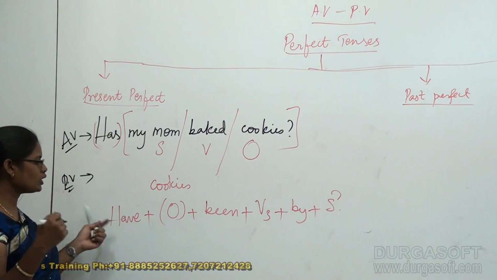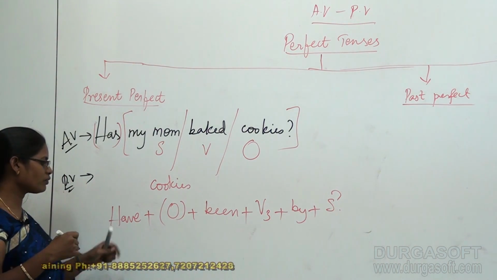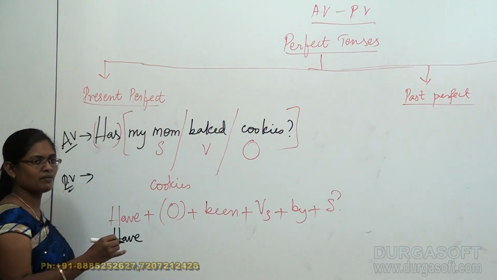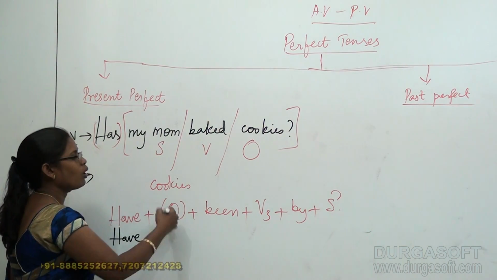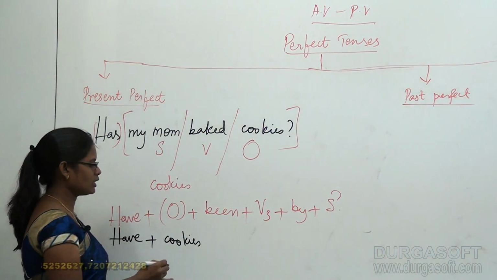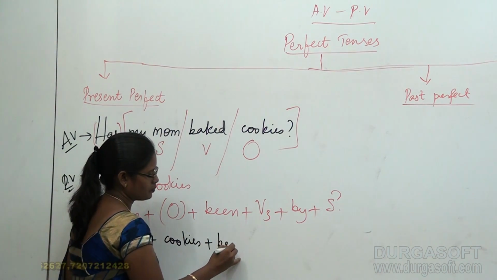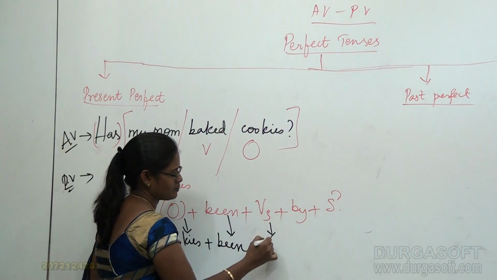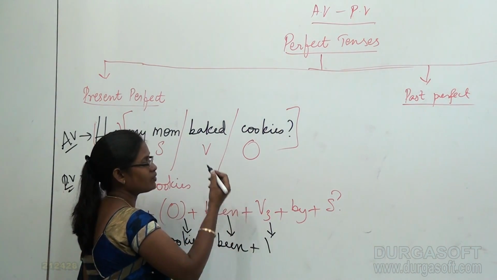So finally I am going to make an example out of this. Let me do it. In place of have, I am writing have as it is, plus object. What is the object there? Cookies. Very good. Have cookies plus been plus V3. What's the V3 here for baked?